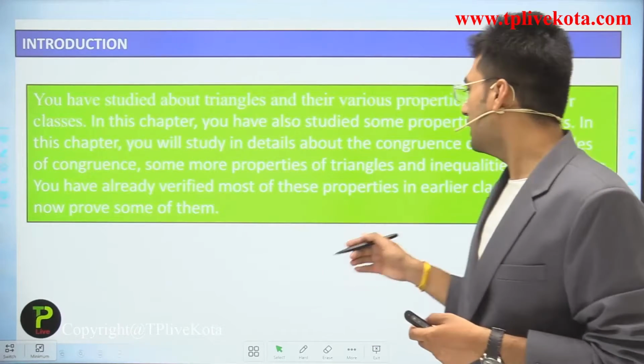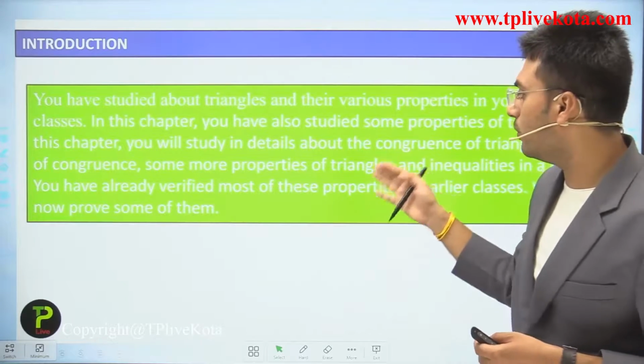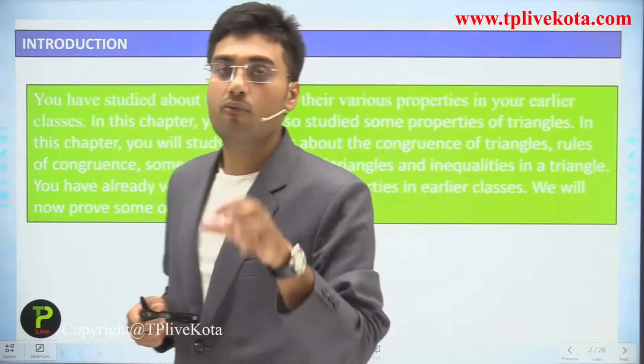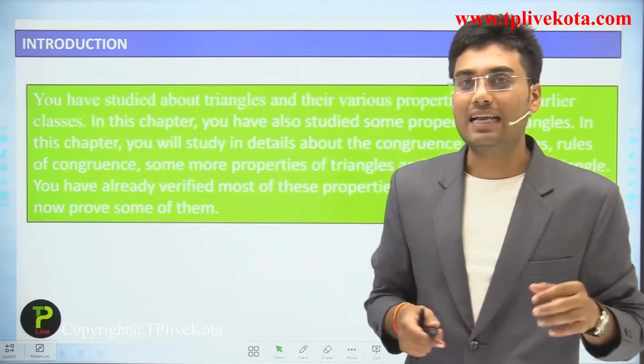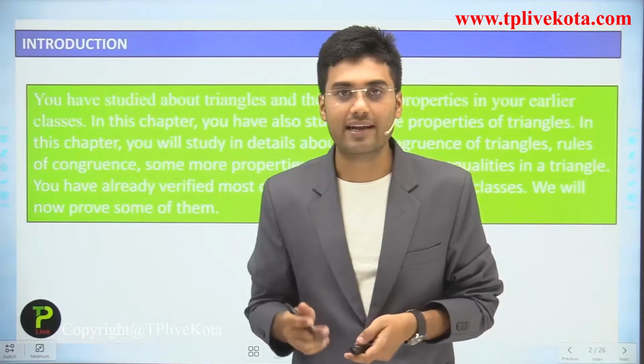You have already verified most of these properties in earlier classes, but in this chapter we prove these old properties. Clear? Now let's move to the next slide.